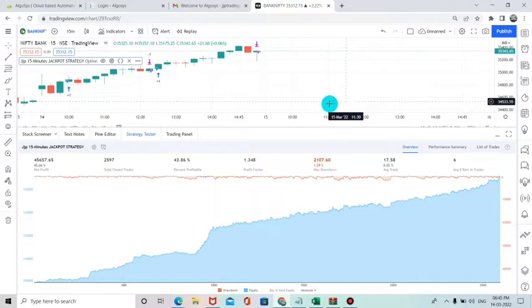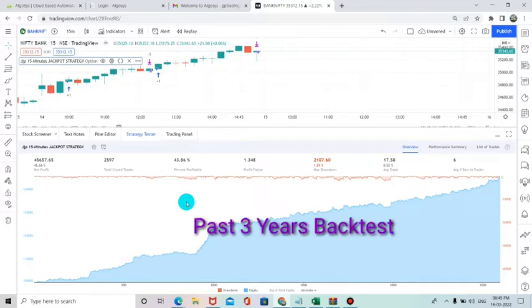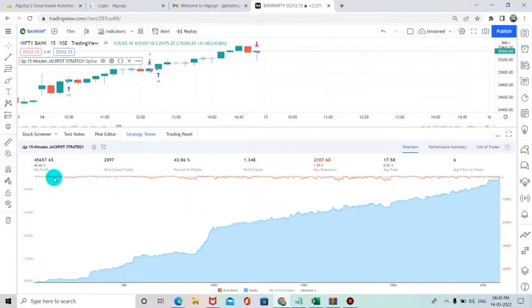As well as you can see right now, this strategy is providing you the backtest from 2018 till now. That is 2018 December 26 it is providing till now. So almost we are getting the backtest for 3 years. So this is the backtest result.